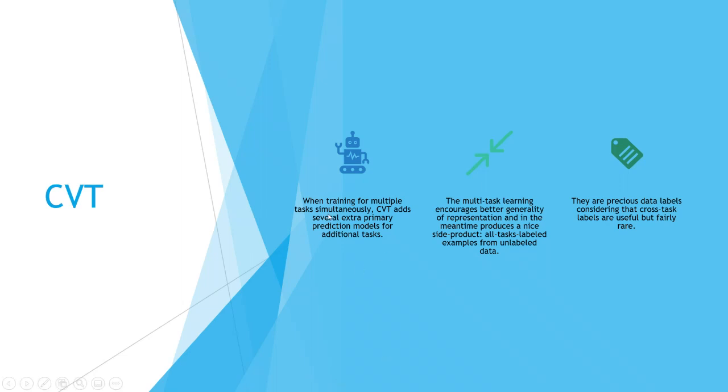So this is about the CVT. So when training for multiple tasks simultaneously, CVT adds an extra primary prediction module for additional tasks. And the multitask learning encourages better generality of representation. Okay, so the auxiliary tasks which are going on generate a labeled subset, right? When the auxiliary tasks are working on different parts of the sentences, the unlabeled data, they are also going to produce some output that forms our subset of data.